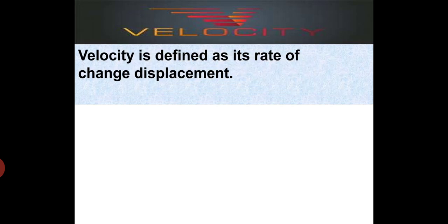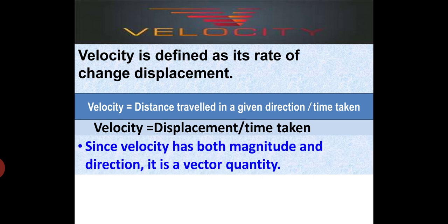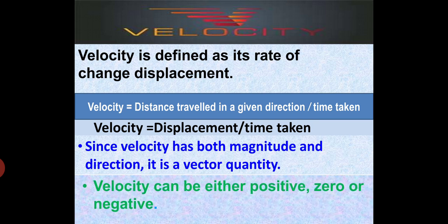So next we'll study what is velocity. Velocity is defined as the rate of change of displacement. So velocity is equal to distance traveled in a given direction upon time taken. So velocity is equal to displacement upon time taken. Since velocity has both magnitude and direction, it is a vector quantity. So the velocity can be either positive, 0 or negative.